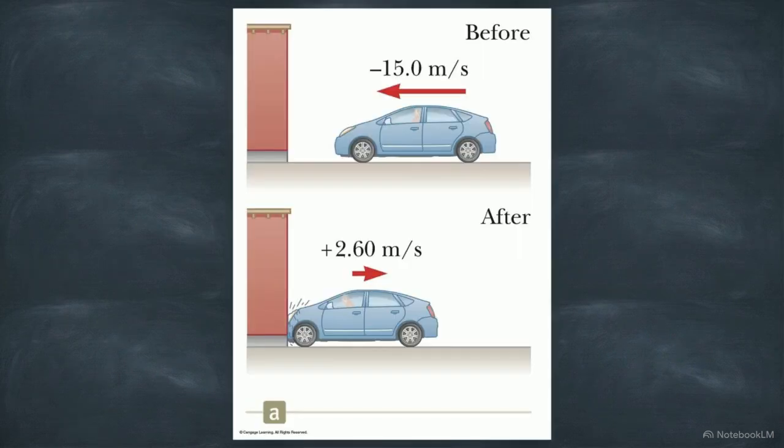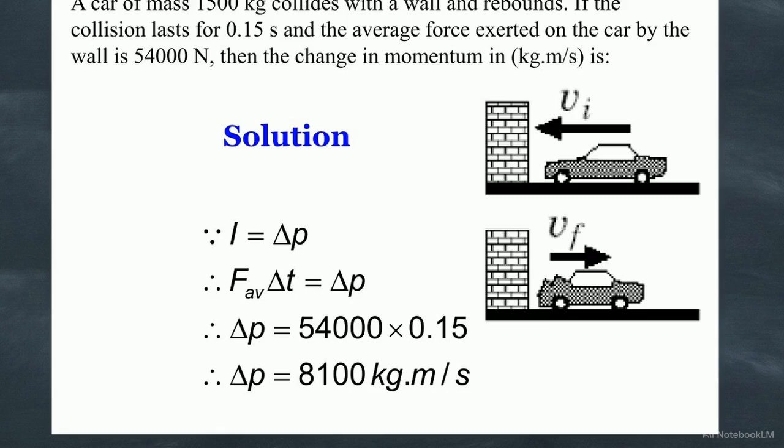This schematic demonstrates a real-world application, determining average force on a car rebounding off a wall. Because momentum is a vector quantity, a rebound requires mathematically accounting for opposite directional signs: negative for initial approach, positive for departure. Looking at this step-by-step solution, we see that stopping the car and reversing its direction resulted in a total momentum change of 8,100 kilogram-meters per second. This required an average force of 54,000 newtons from the wall.